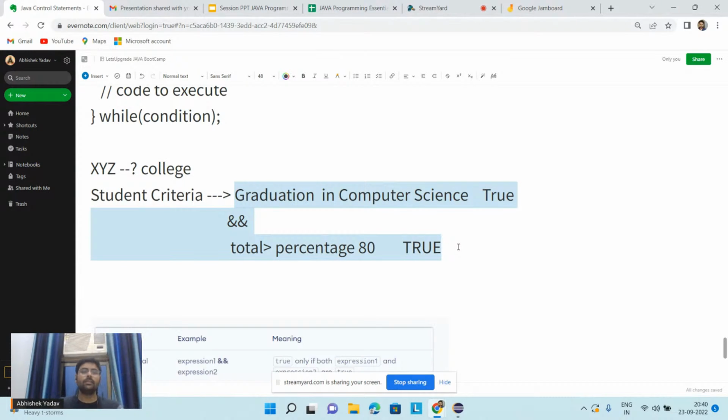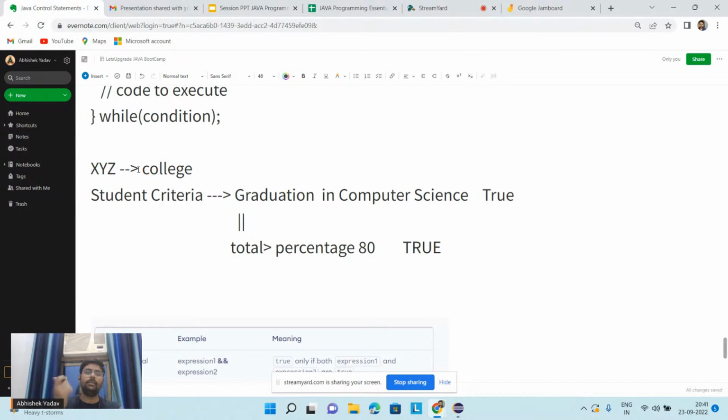Yeah. So again, this is my AND, and let's suppose I will use OR here. Again, I want the admission in this XYZ college, and the criteria now is graduation in computer science, and let's change this part here.